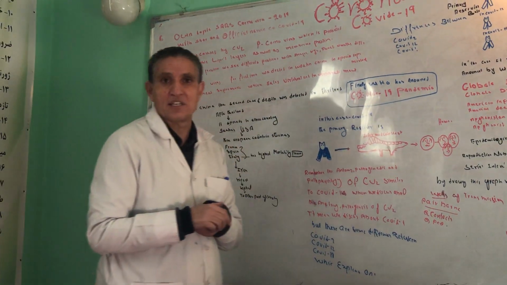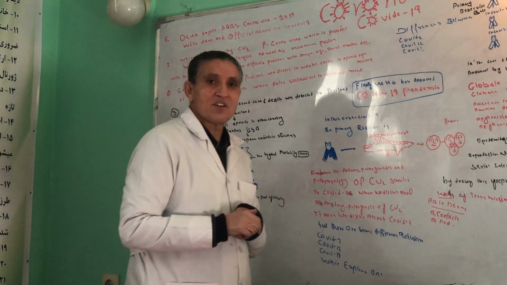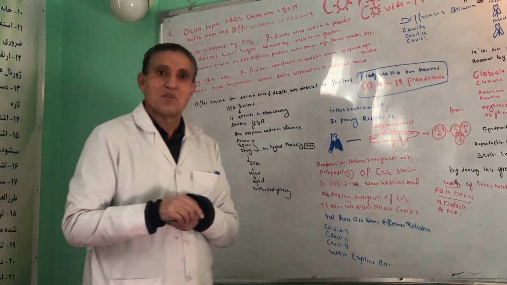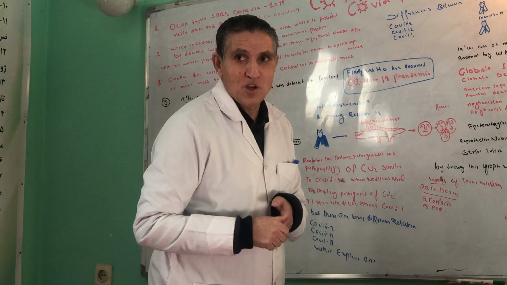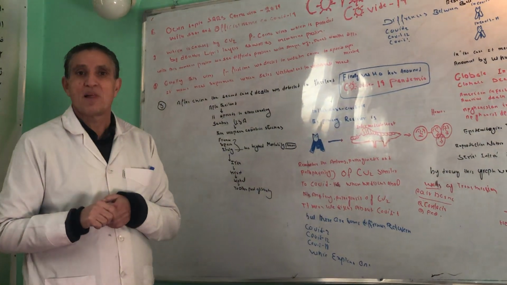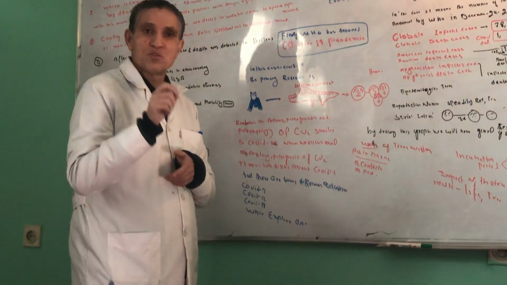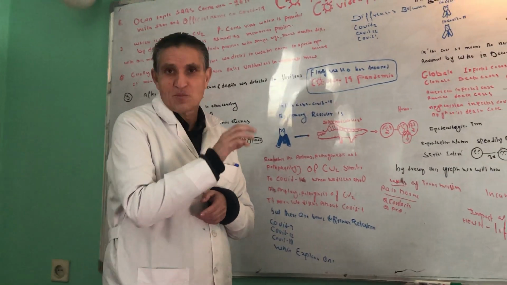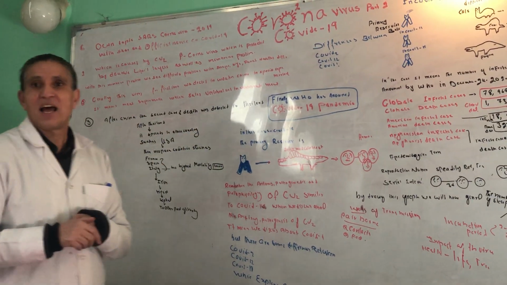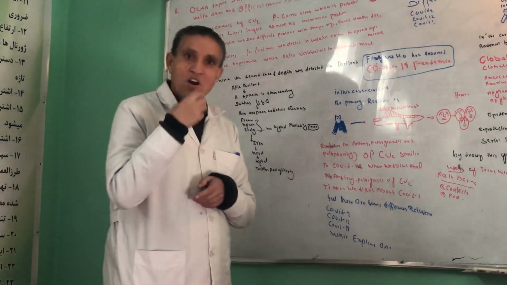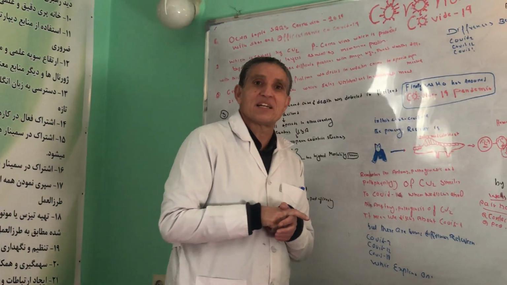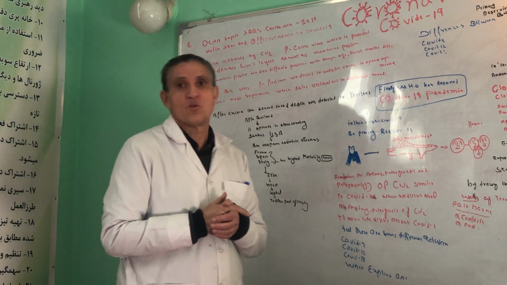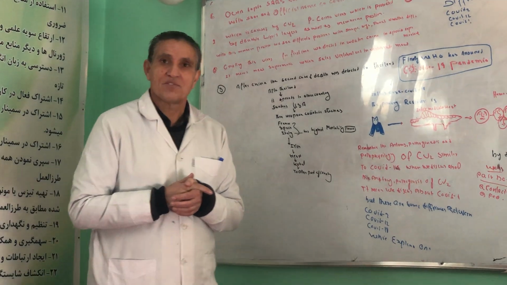The first way of transmission is respiratory, and the second way of transmission is contact. For example, this virus survives on different surfaces for different durations. But generally, this virus survives on some surfaces for 8 hours or even up to 24 hours. When we touch surfaces which have already been infected by this virus, we easily get the virus. And when we touch our hand to our face, or to our T-zone, we will inoculate this virus into the mucosal membranes of the eyes, nasal cavity, as well as oral cavity. This was the second way of transmission.